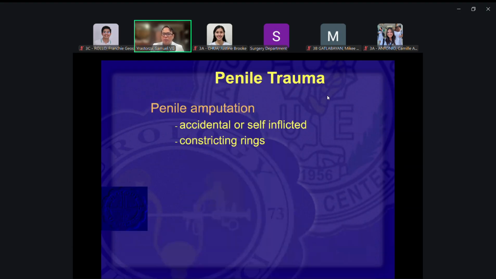Amputation, okay, nice to know. No, usually this would happen when you have an angry wife who cuts off the penis. You've heard a lot of stories before, not so much now.